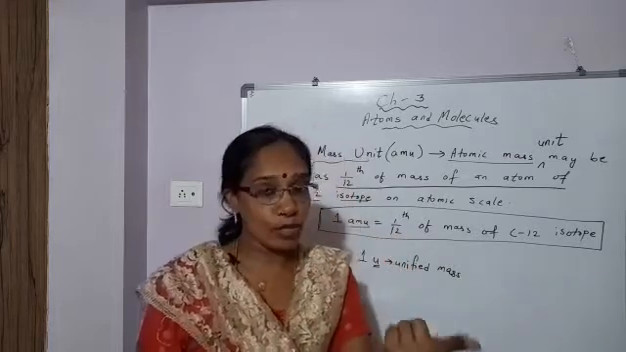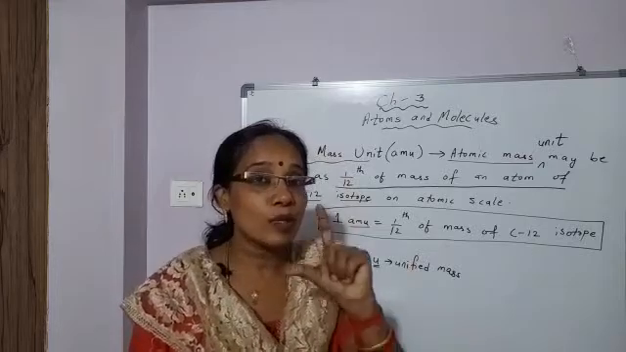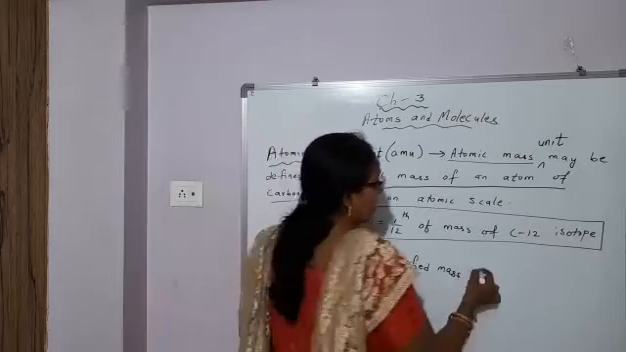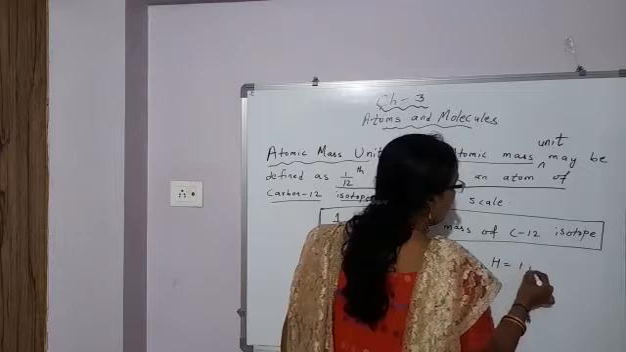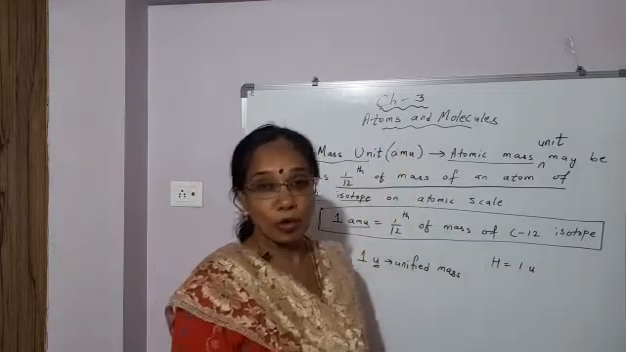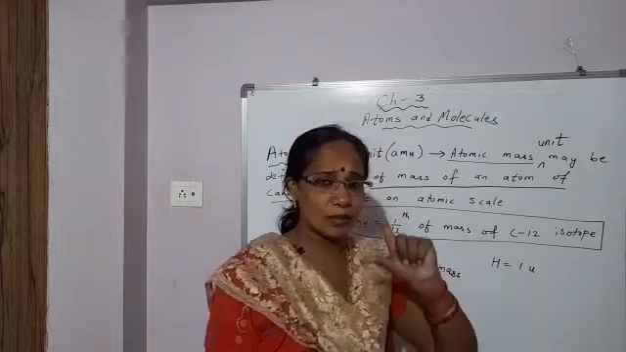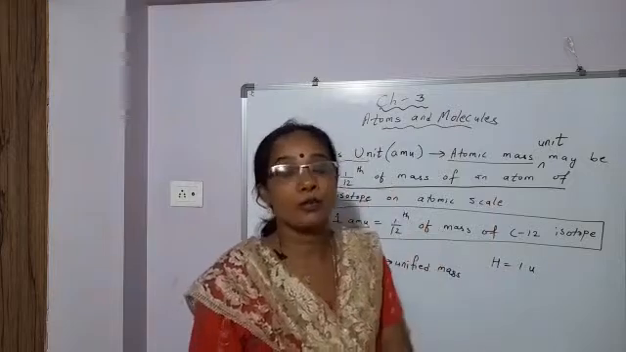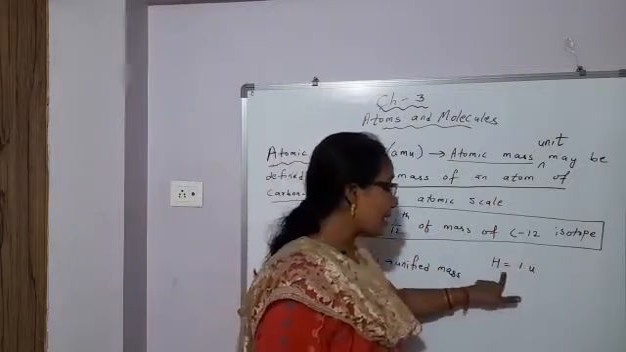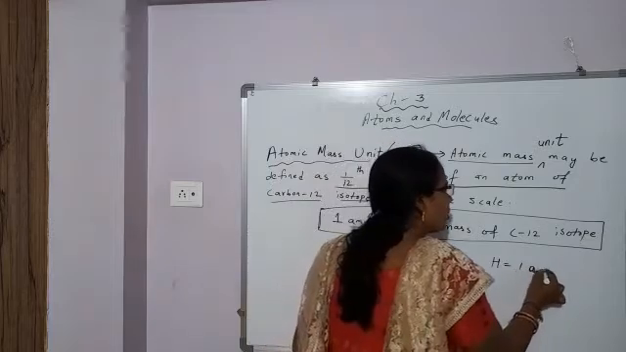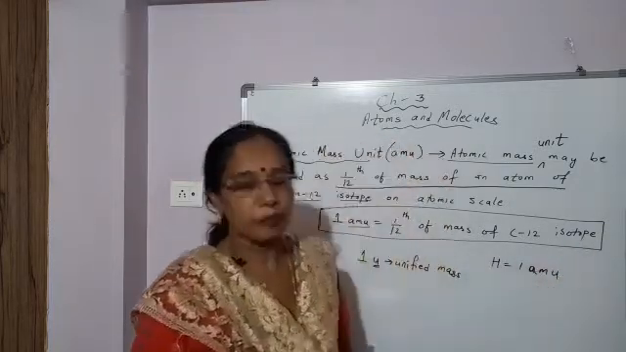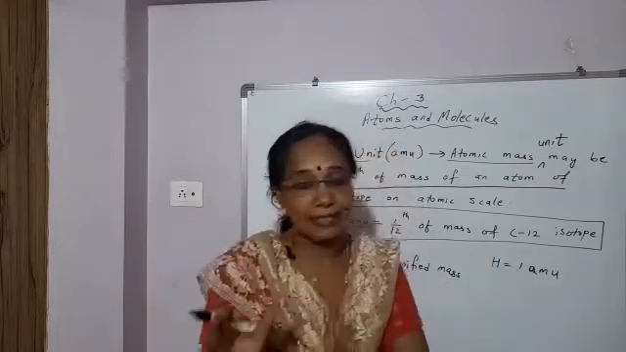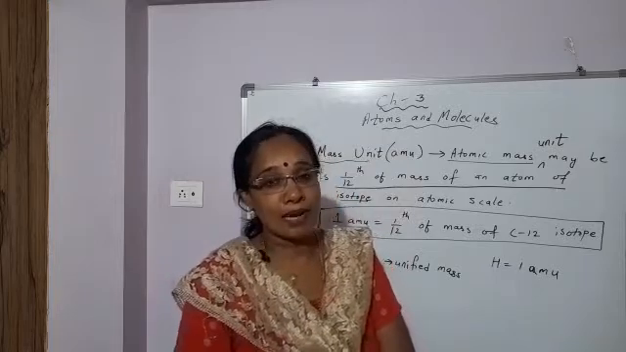So first of all, hydrogen, as it is the lightest element, was taken to be the reference element, and the mass of one atom of hydrogen was taken to be 1 U, 1 AMU on atomic mass scale. Actually it is 1.673 × 10^-24 something. So it is very small value. So on atomic mass scale it was taken to be 1 AMU, and later on now it is said 1 U.